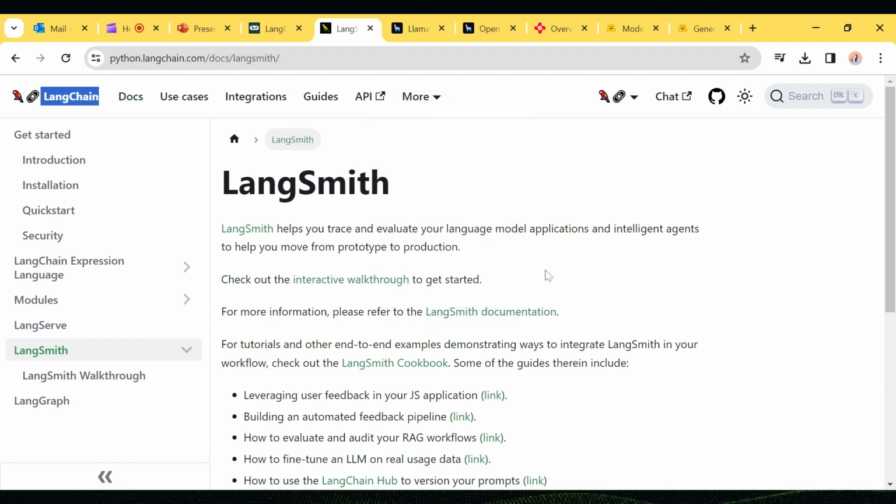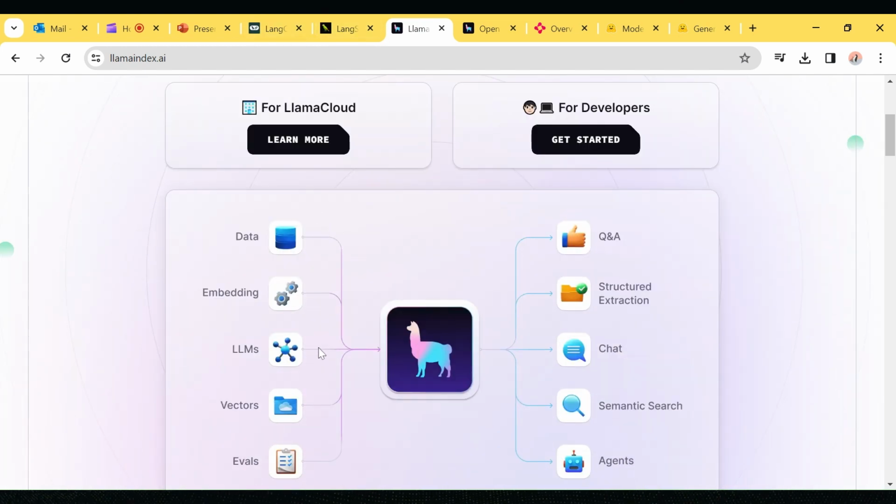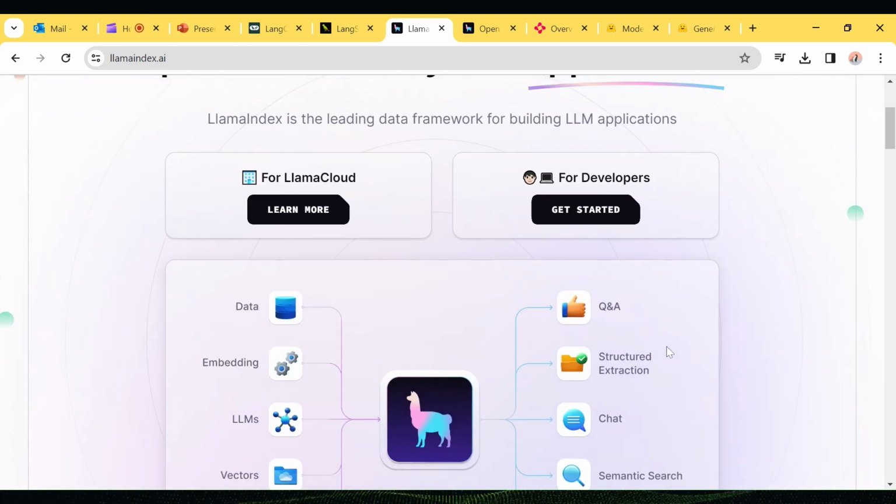Next one is LlamaIndex. LlamaIndex is similar to what I said about LangChain. This is another framework. Here also they provide data ingestion, embedding creation, and LLM model support. We can create any LLM chain with OpenAI or other LLM models, and also vector model evaluation. If you want to evaluate your model, that is doable. Question answering, structured data extraction, semantic search, where we can search by meaning, and also agents. So this is also similar to LangChain.